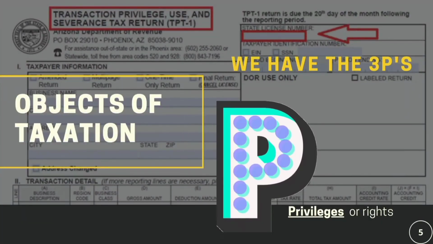And the last P for the objects of taxation is privileges or rights, which includes transactions, consumptions, interests, imports and exports, and of course, privileges.